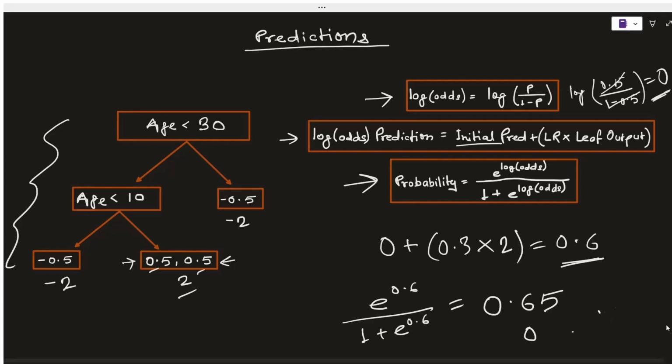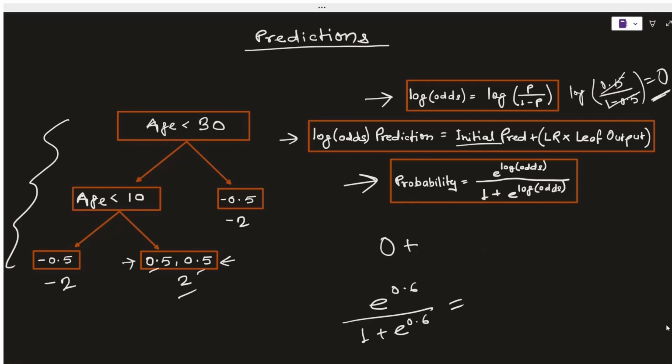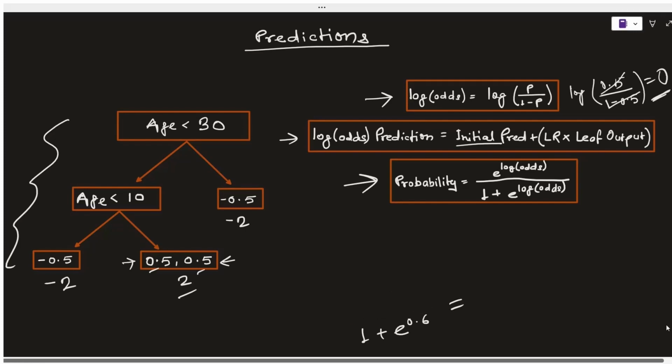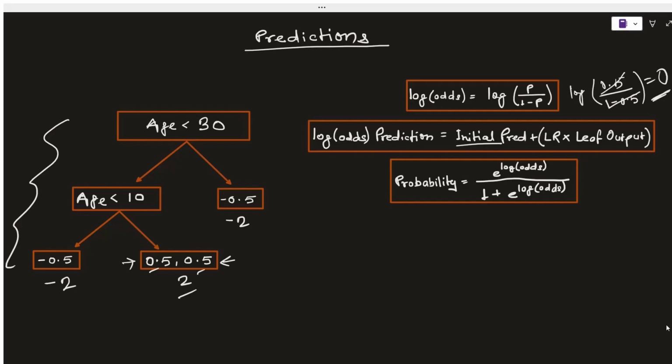So I hope that you found the explanation helpful enough to build the understanding around how extreme gradient boosting algorithm works in case of a classification problem. And with this particular lecture, we have covered 5 tutorial videos for boosting algorithm. I think this much information would be more than enough for you to crack any machine learning based interview.